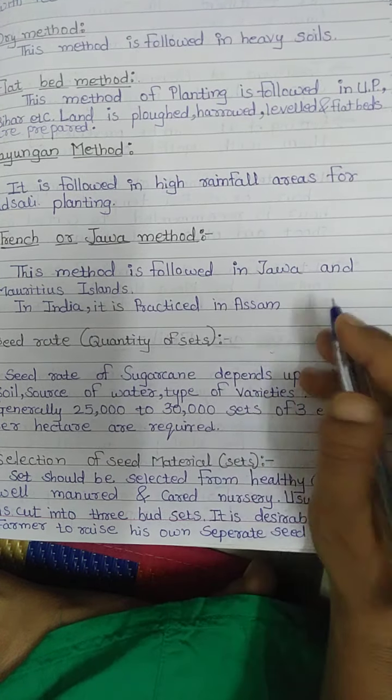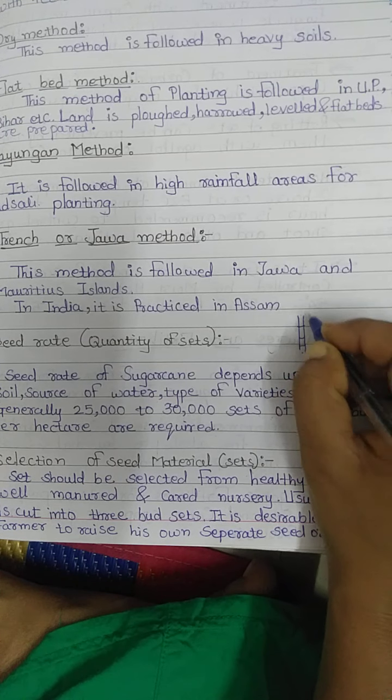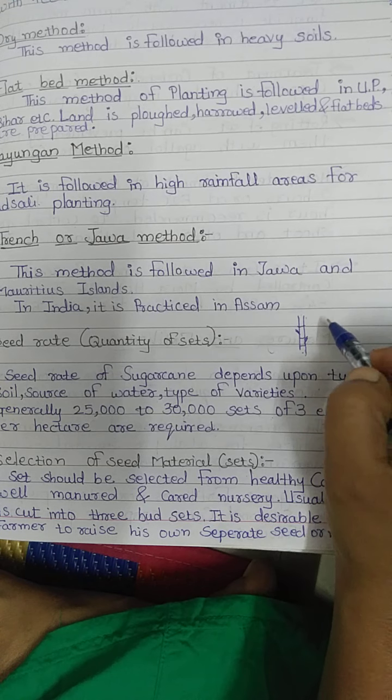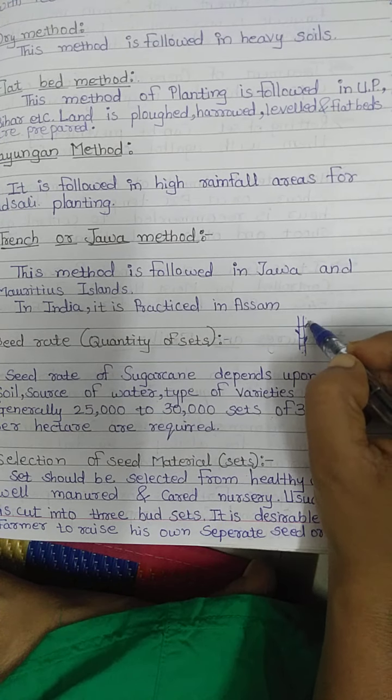Here is the cane and this is the set from which the new bud, here I am showing in the diagram, comes. How many? 25,000 to 30,000 sets of 3 buds per hectare required.